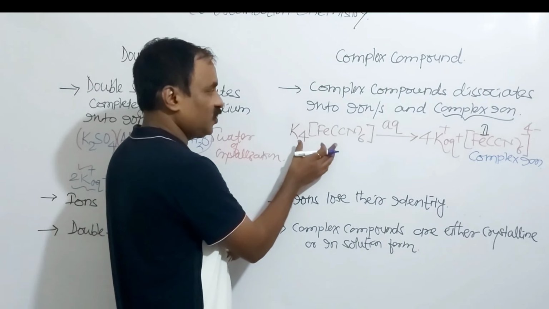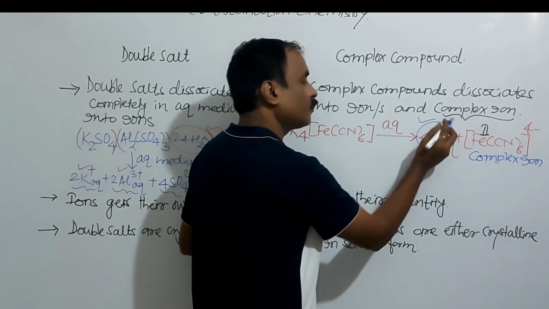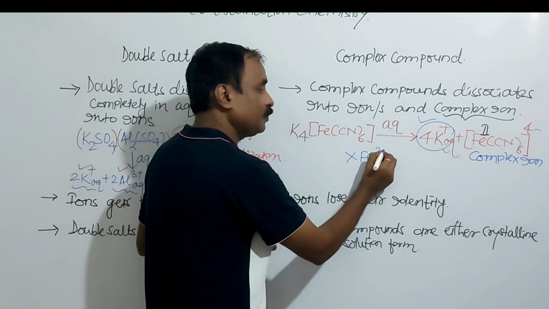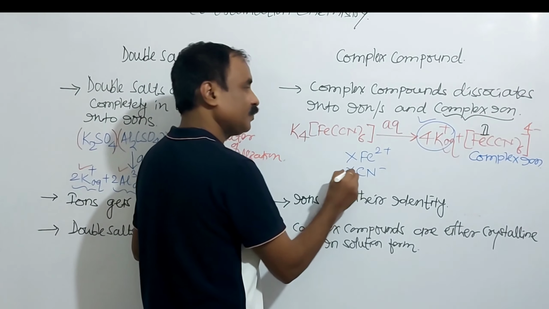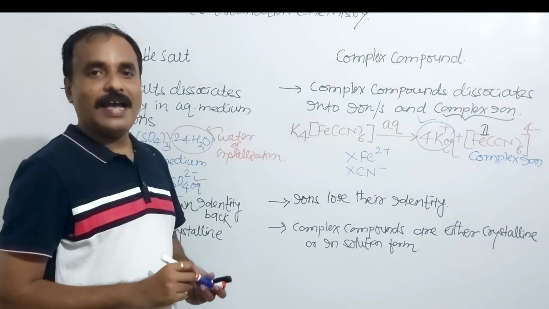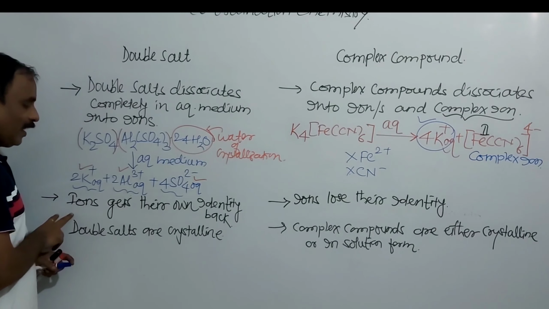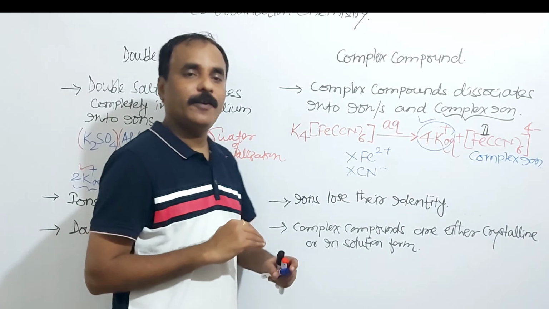But in case of a complex compound, here I have taken potassium ferrocyanide. The aqueous solution of potassium ferrocyanide gives a test only for K plus. It gives a negative test for Fe 2 plus. It gives a negative test for CN minus. Because here the ions lose their identity. Second difference: ions get their own identity back. Retention of identity.